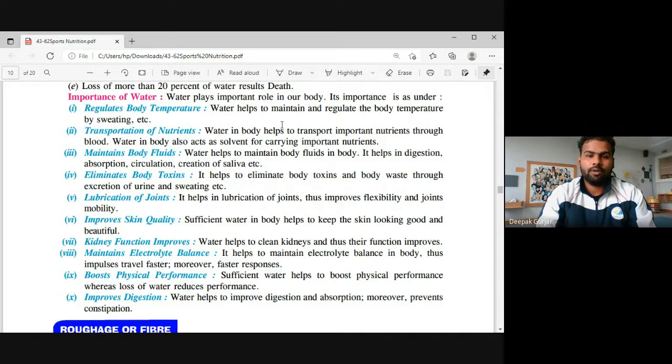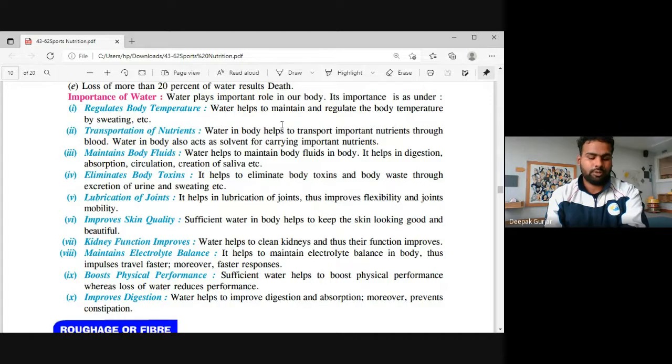Right, if we talk about the present scenario, people have a lot of problems with their knees. They complain that they have knee pain, they are not able to sit, not able to stand, not able to walk because of the joint pain. So if water is there, there will be lubrication of the joints, there will be mobility of the joints, and everything will be fine.